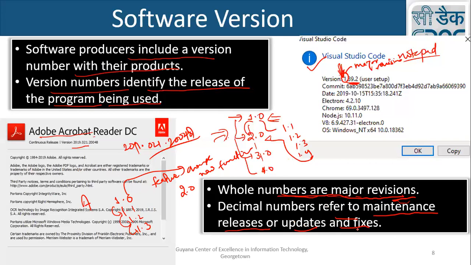So this is just the only way to remember things. Like here, Adobe Acrobat uses 2019, so it says that this version is released in 2019. But here, if you see this version 1.39.2, there is no indication of 2019 or 2020. Getting the point? So it's not unique, but the first part is the major version, and after that, a lot of maintenance or fix, just update fixes.